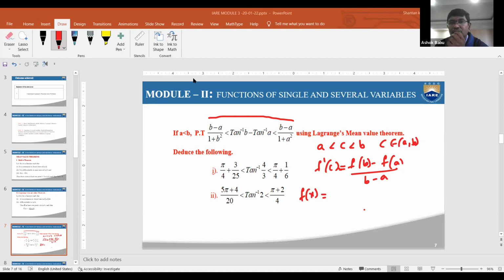All are in silent mode. What happened? I'm asking now, at least anyone respond properly. What is f of x is equal to? Only one person has given the reply, tan inverse b minus tan inverse a. Try to tell, some other person.